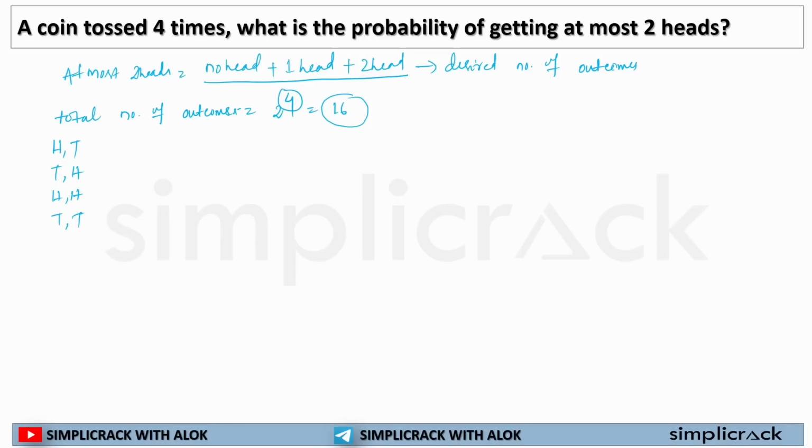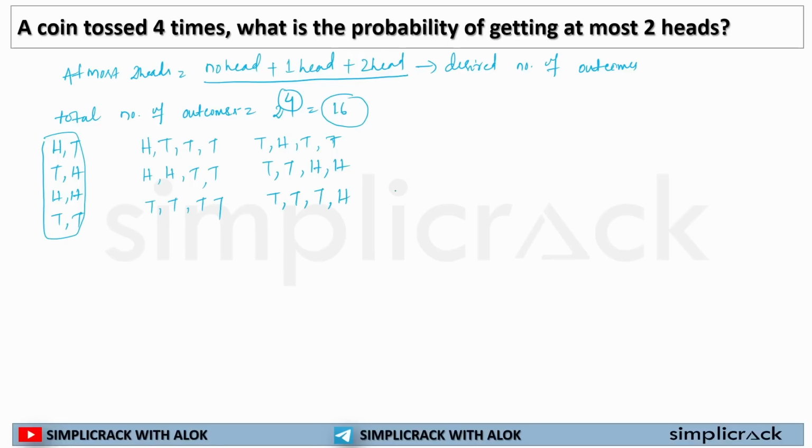Now it has asked how many times you will get at most two heads. So you will solve it like this. In the first coin you are getting, for example, head, then in all the other coins tail. Head twice, tail twice. This head can be rotated as tail, head, tail, tail, tail, tail, head, head, tail, tail, tail, head.